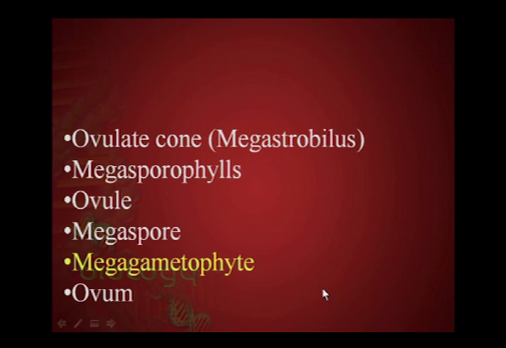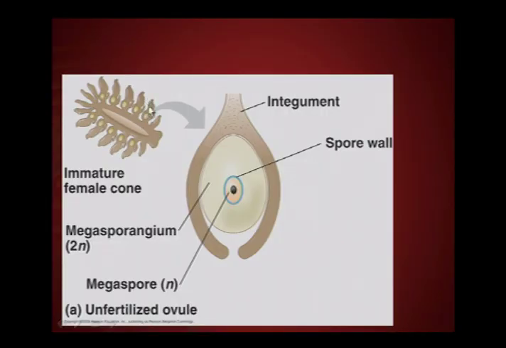And then the last step is that the megagametophyte, among its many cells, will produce an ovum. So there will be a single ovum within each megagametophyte. And unfortunately, I don't have a picture to show you that, but the point is, the spore mitotically divides into a megagametophyte. The megagametophyte will produce an ovum within the ovule. And the ovule is at the base of each scale of the cone.